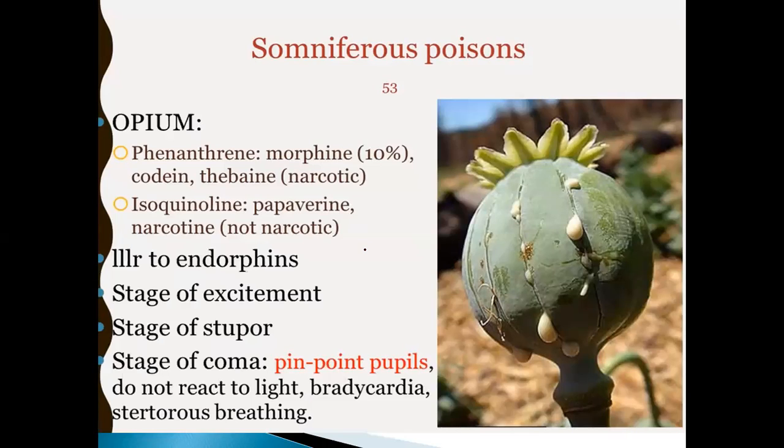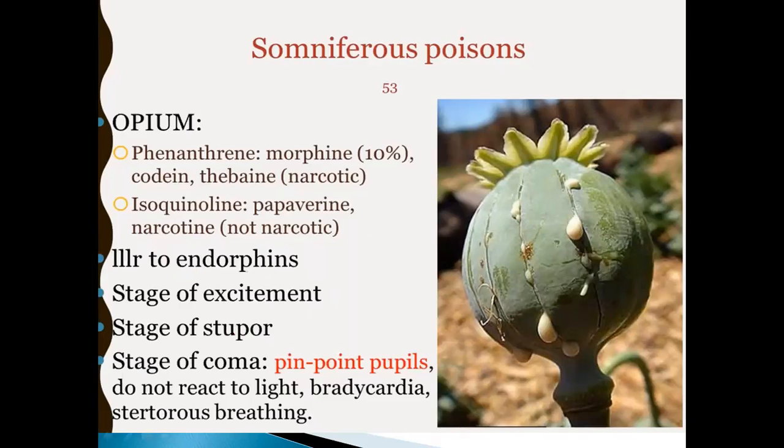So opium. The poisonous parts are morphine, 10%, codeine and thebaine, papaverine, narcotine. It is similar to endotoxin. It causes three stages: first the stage of excitement, followed by the stage of stupor, and followed by the stage of coma.